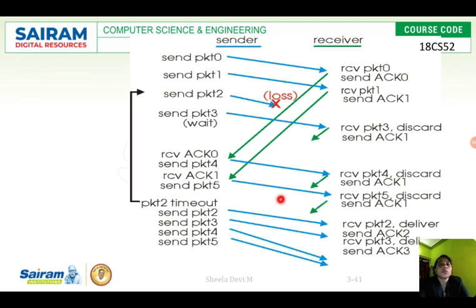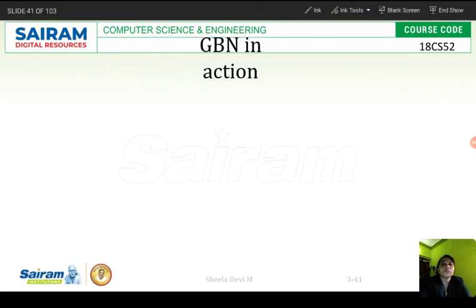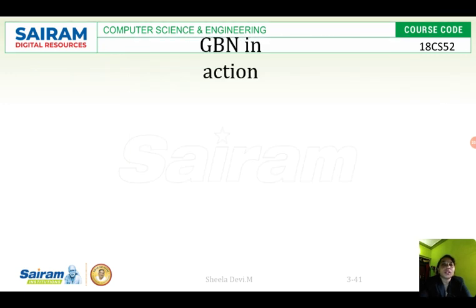Once the packet 2 acknowledgement is not received within the timeout period, the sender will come to know that packet 2 has not been received by the receiver successfully. So it resends packet 2, packet 3, packet 4 and packet 5 once again. This is what happens in Go Back N.